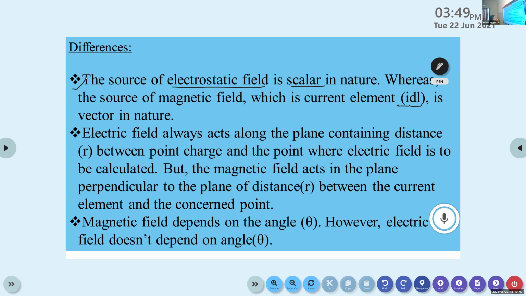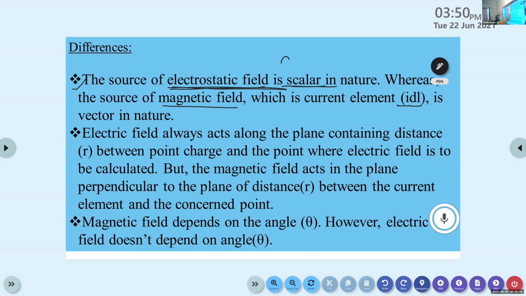Coulomb's law deals with the electrostatic or electric field, and Biot-Savart's law deals with the magnetic field. In the case of the electric field, stationary charges produce the field, and the charge Q is a scalar quantity. And current carrying conductors produce the magnetic field in Biot-Savart's law, and it is a vector quantity.